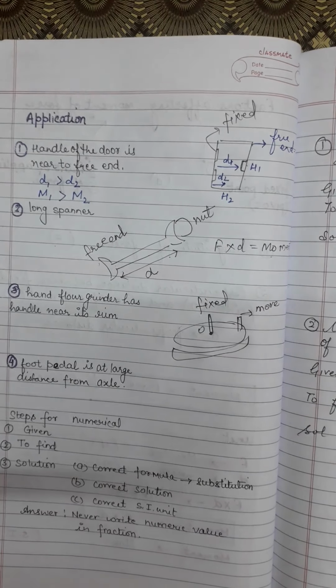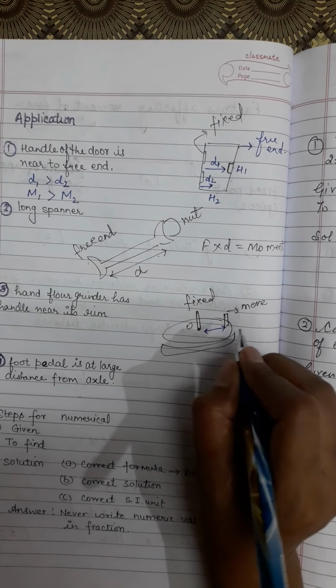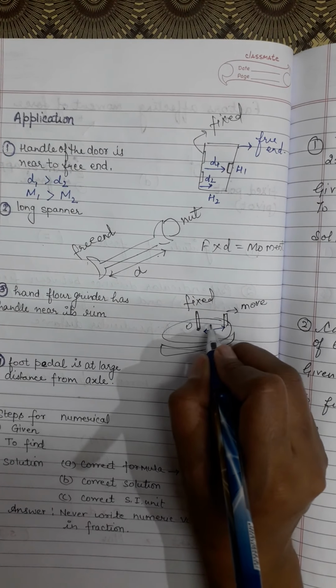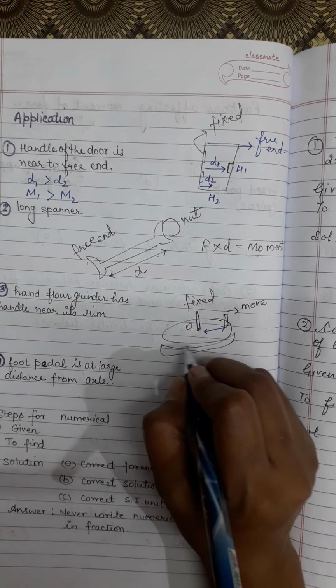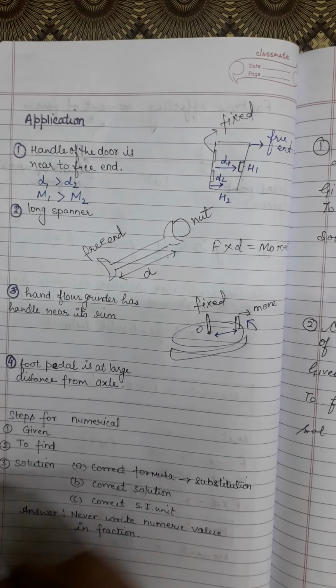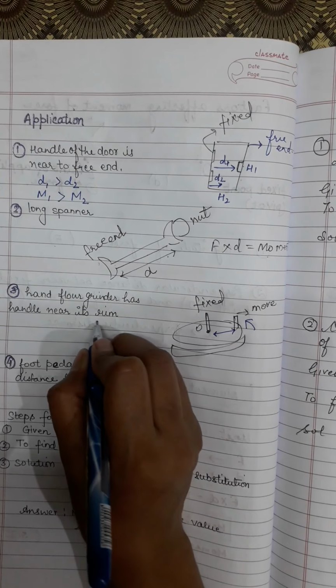What will happen if the handle is near the fixed point? If it comes closer to the fixed point, then you have to apply more force in order to produce the turning effect. So it is convenient to put the handle near the rim.